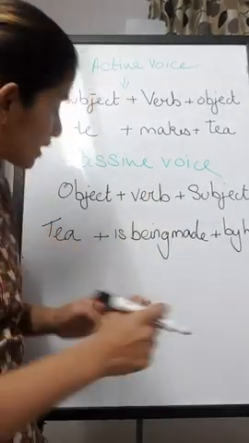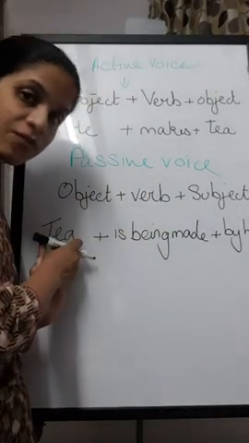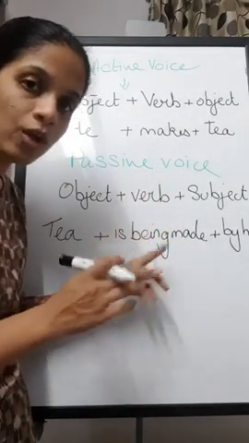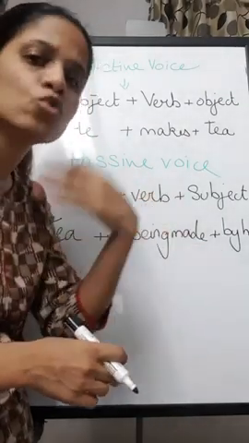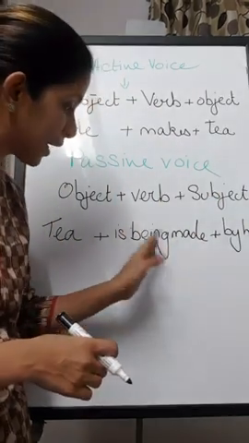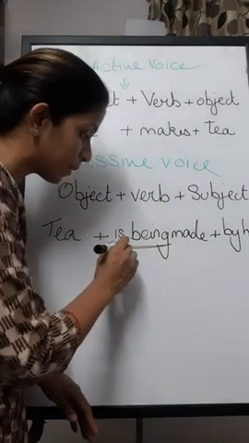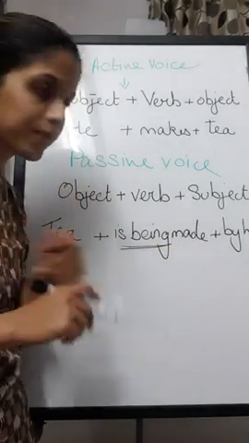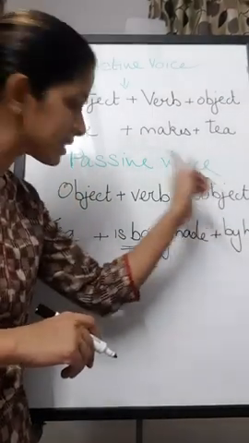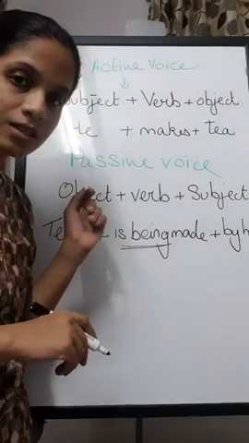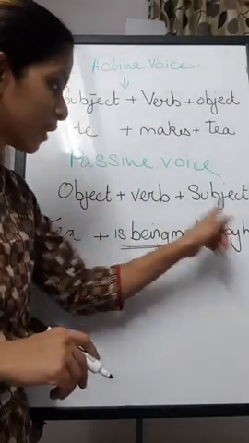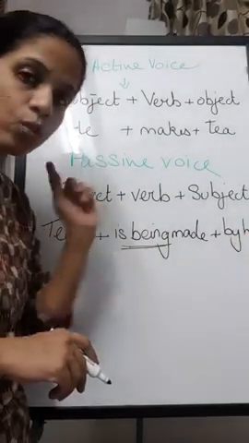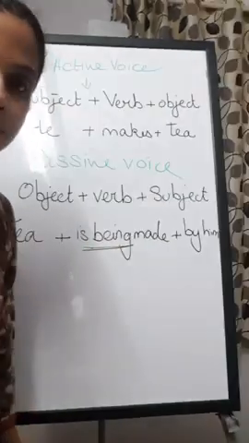In passive voice, the object is always first. The verb remains in the center, but the verb from one word becomes two or more than two. That is, this is a helping verb. Is being is a helping verb which is added to the main verb made. And him is the subject. Now over here it was only he. So I have added one more word to the main subject.